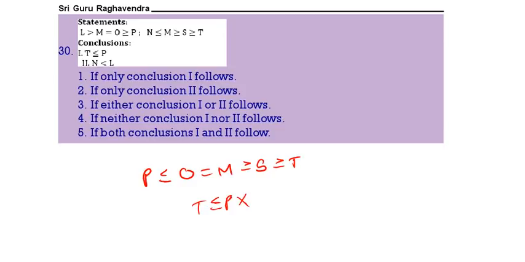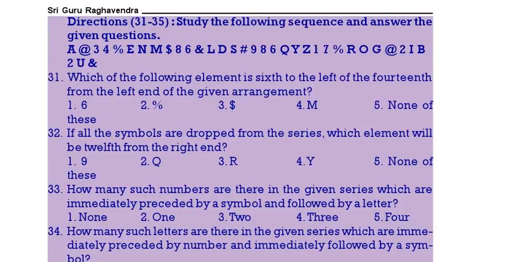Second one, N less than L, N less than or equal to M, M less than L. Therefore, N less than L definitely follows. So, second one follows, first one does not follow, only 2 follows. Next one, 31 to 35.